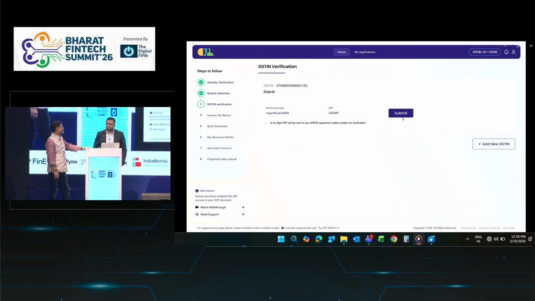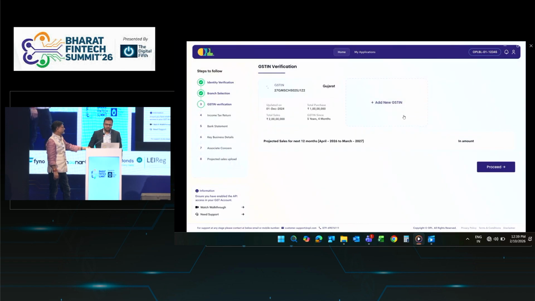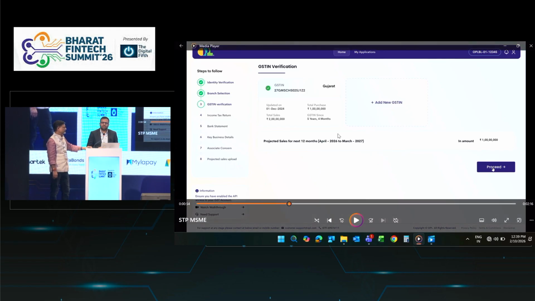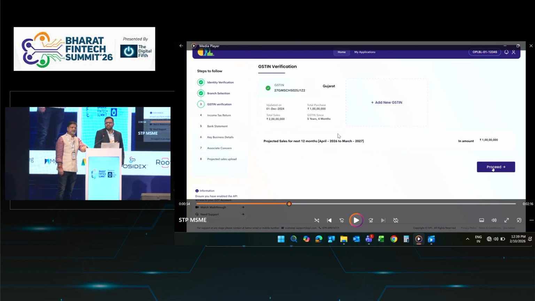The GSTN will be validated. Again, we will validate whether this PAN is valid or not, and if there are multiple GSTNs, it will be highlighted. We are also asking for projected sales. On the backend, we already have your GST data for more than 3 years, so the system knows your growth percentage, but we still ask for manual details and compare. For example, from GST it is visible that your sales is growing at 30%, but in the declaration you have shown that your sales has increased by 50%. So the system can assess that part.